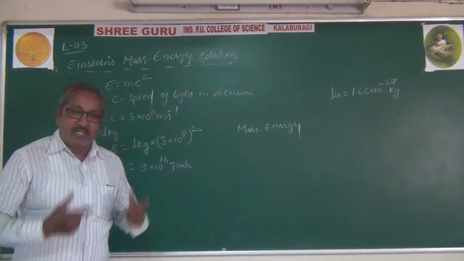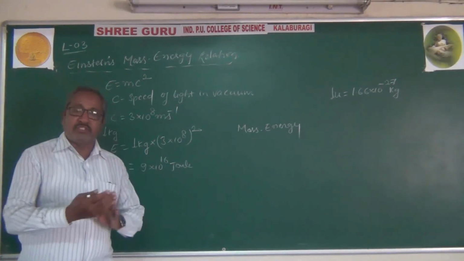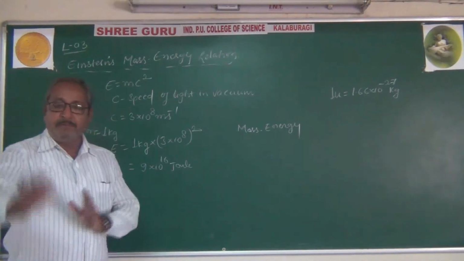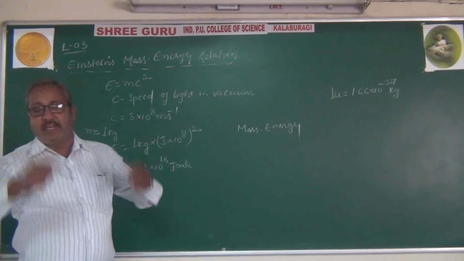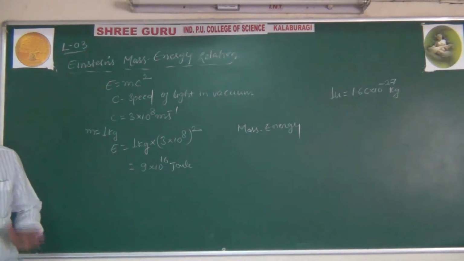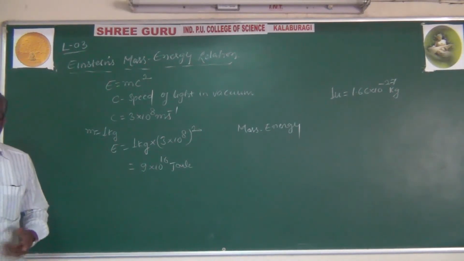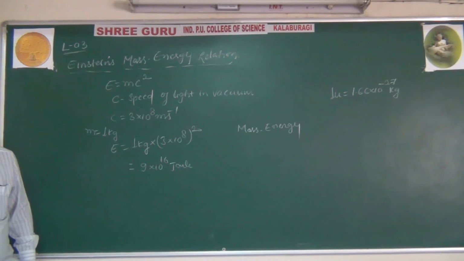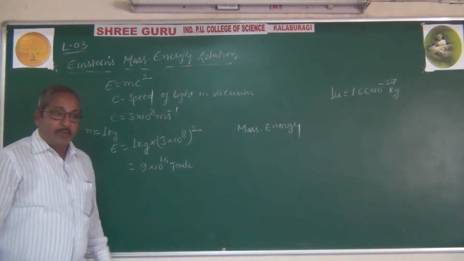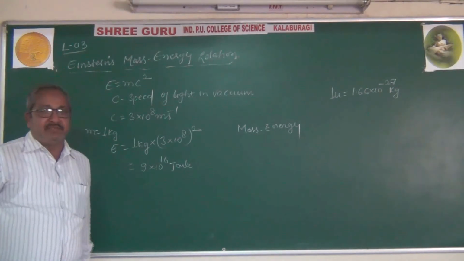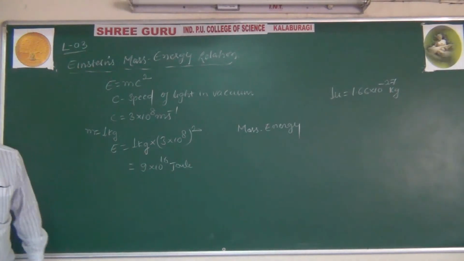Whenever that gas is converted into heat, the quantity of mass of the gas goes on decreasing, giving the heat energy. So there the mass is converted into energy. Is it clear? Also, whenever you burn wood, the mass of the wood is converted into heat energy.